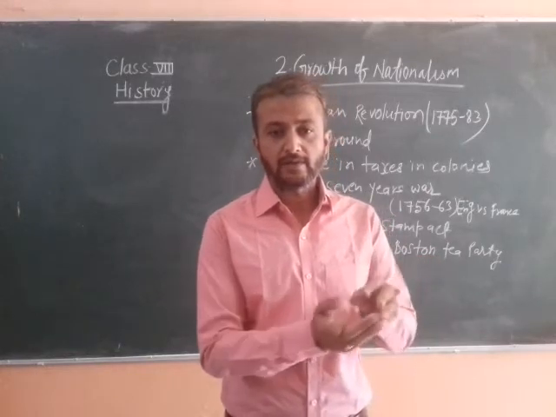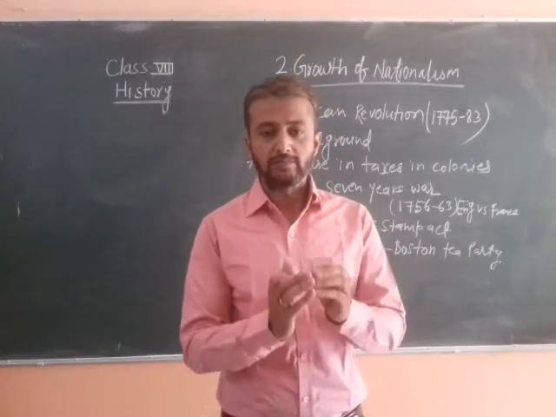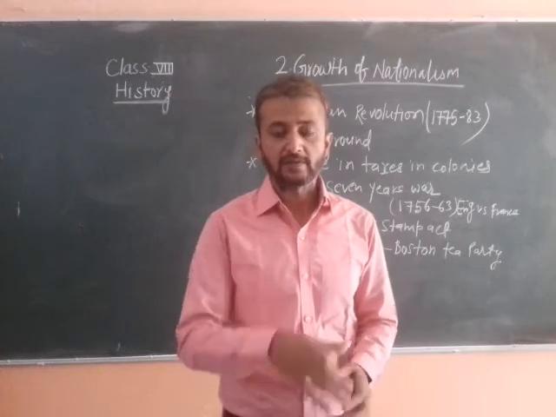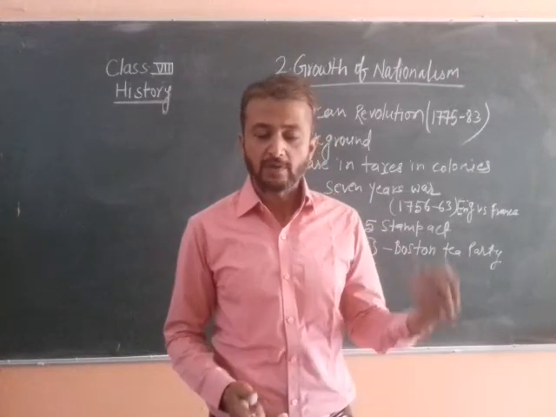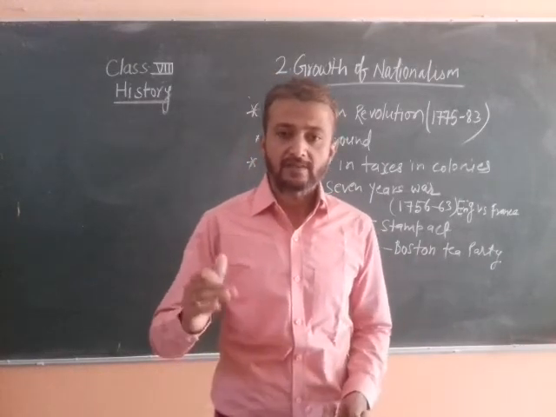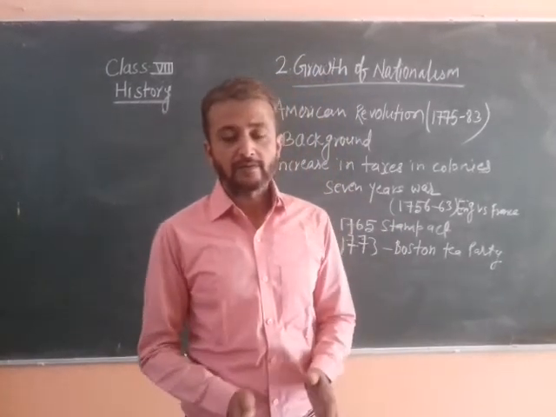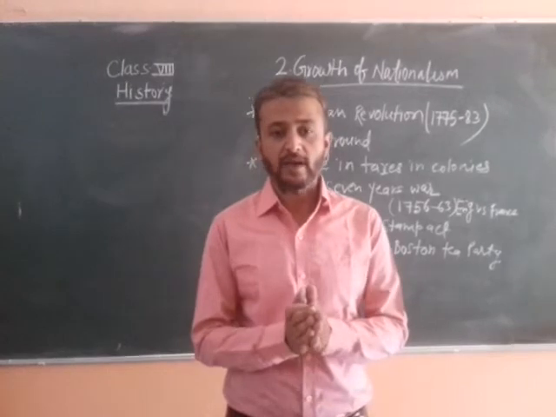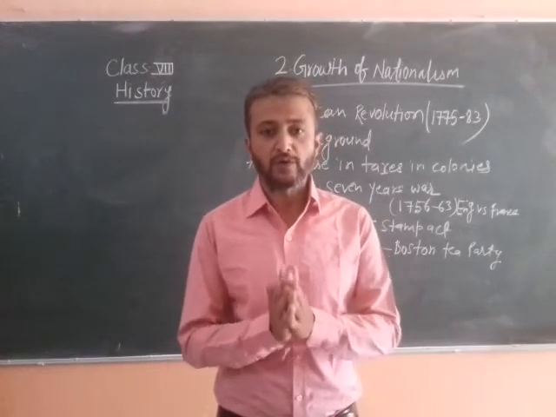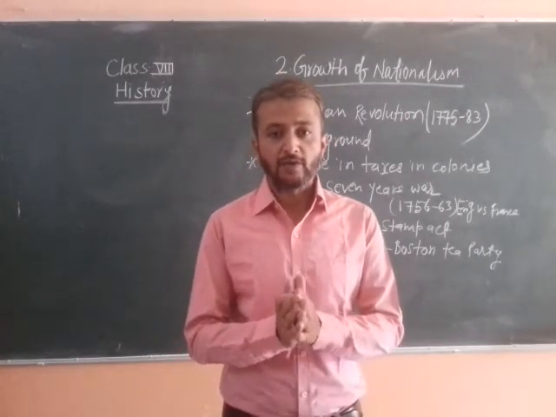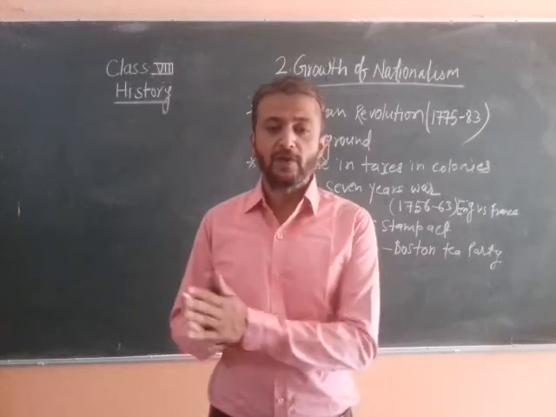They established their trading outposts in America as they did in our country, India. In this way, the Britishers had 13 colonies along the eastern coast of America.